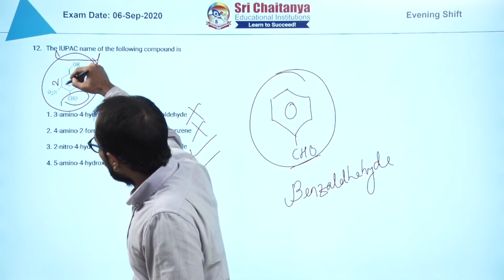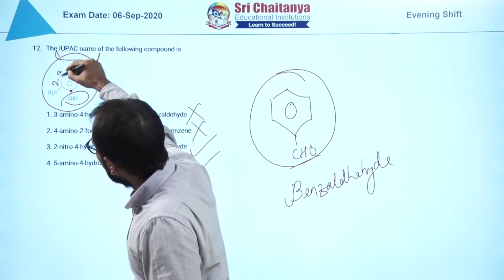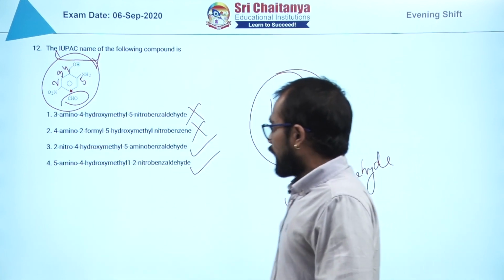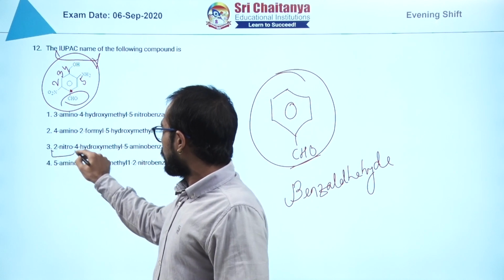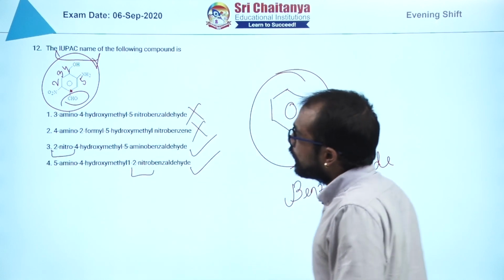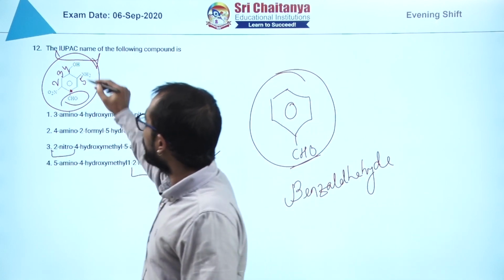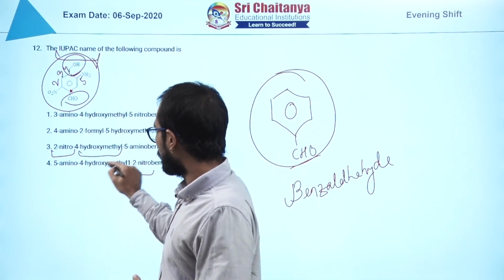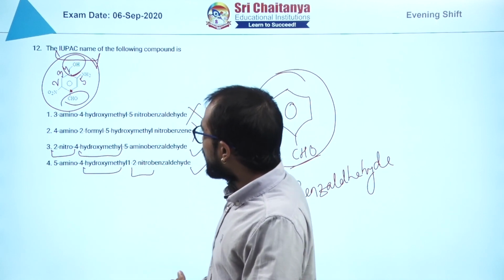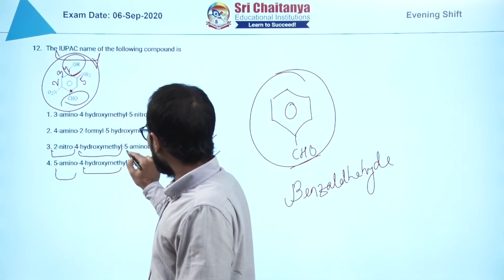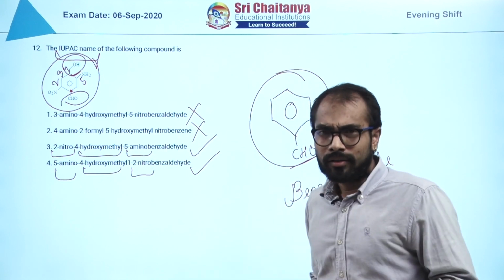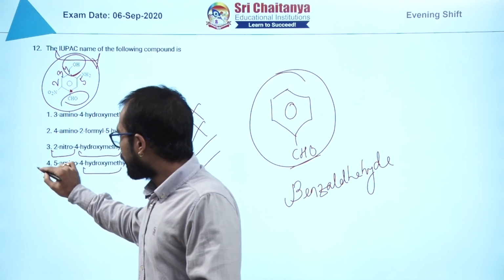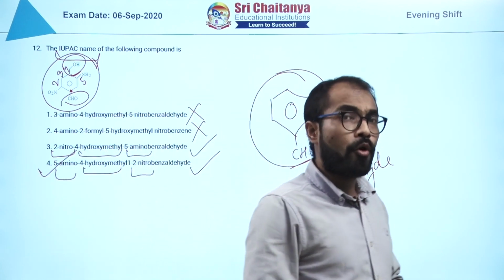Now at the second position, if this is first carbon, this is second, this is third, this is fourth, this is fifth, at the second position you have a nitro. Yes, there is also nitro here. At the fourth you have a hydroxymethyl. This particular group is hydroxymethyl. So at 4 we have hydroxymethyl, here also. At 5 we have amino. Yes, now the order. In what order do you write down the name? Alphabetically. So I see alphabetic order maintained here, so this makes my answer 4.